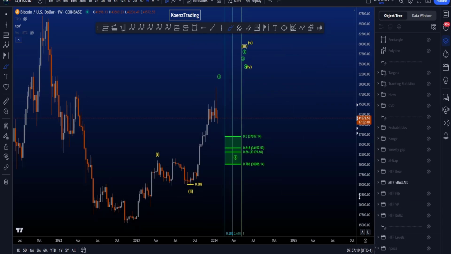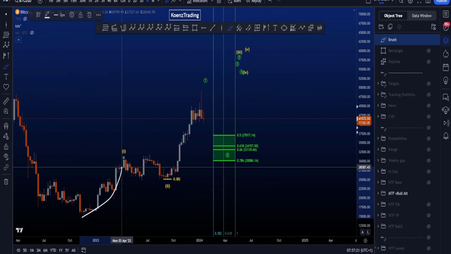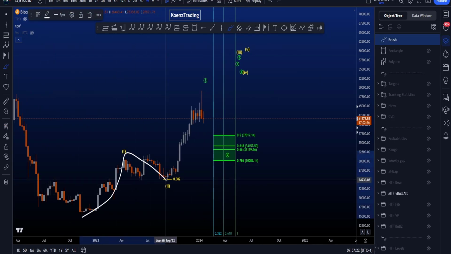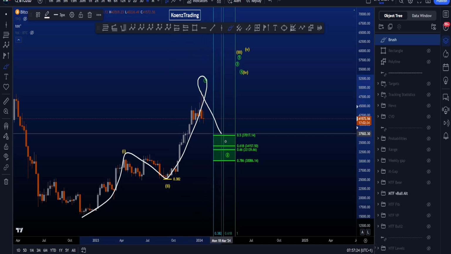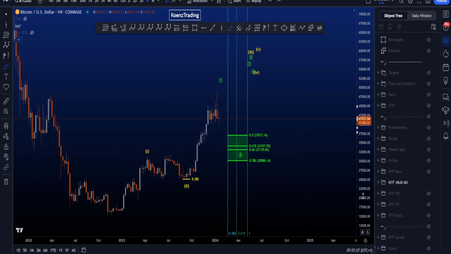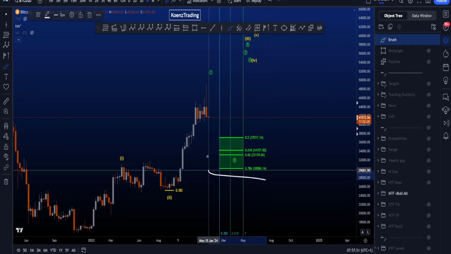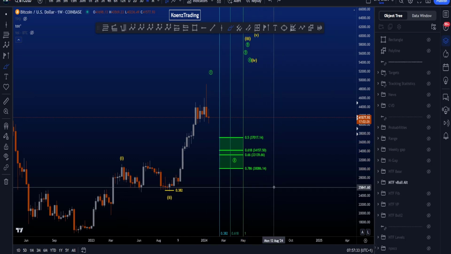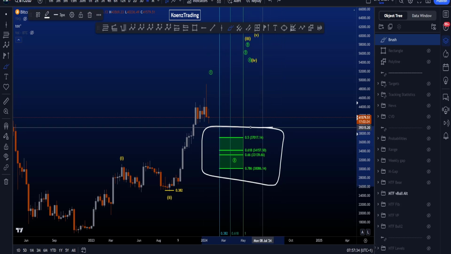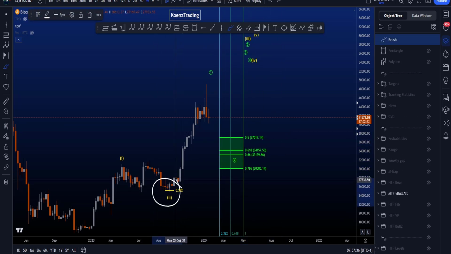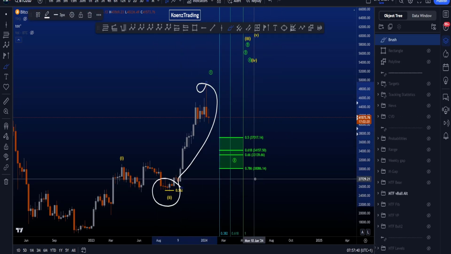Another bullish scenario is the 1-1-2, wave 1 finished, wave 2 finished of a higher degree, and then the second wave 1 is also finished, looking for the second wave 2. In this scenario, we are looking for a deeper retracement, as the common target for a wave 2 is between the 0.5 and the 0.786, taken from the low of 2 to the high that we have made.